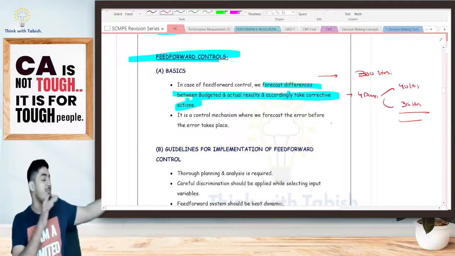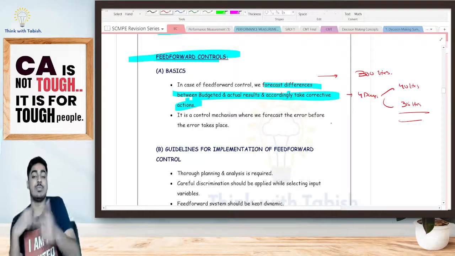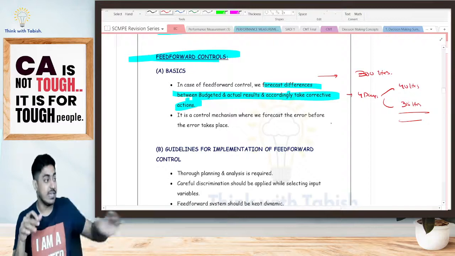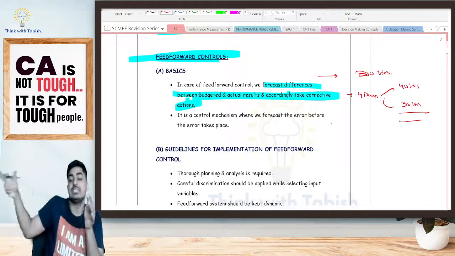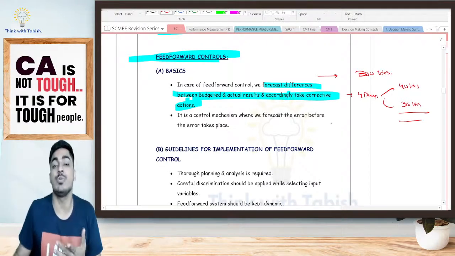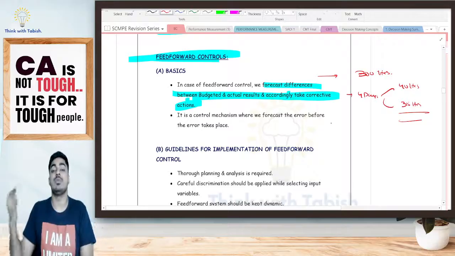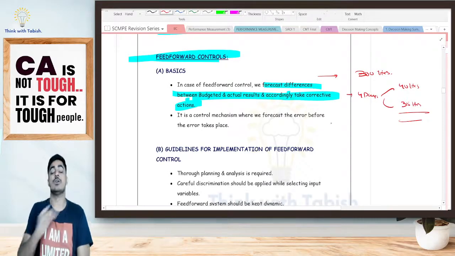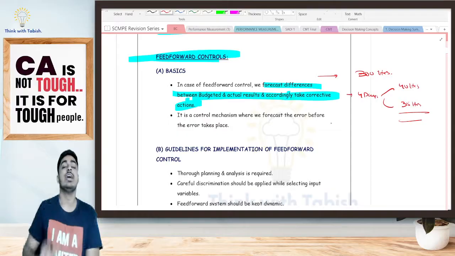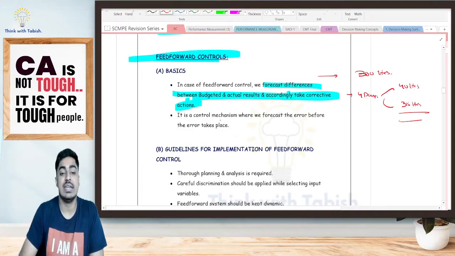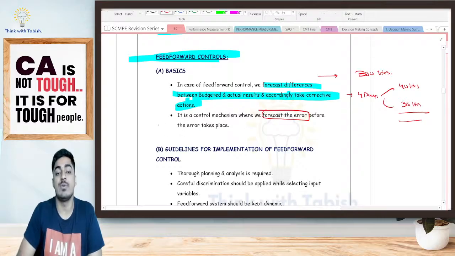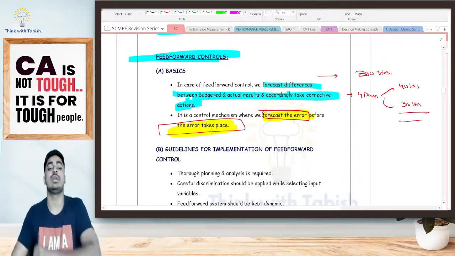So in feedback, I'm waiting till the end of the period. Based on this incident only, I'm taking corrective action. Here, now only I'm anticipating, I'm forecasting. If things happen this way, I will not be in a position to achieve my budget. I will not be in a position to finish the targets that I have set for myself. So based on that, now only I'm taking preventive actions. Is it clear? It is a control mechanism where we forecast the error even before the error takes place. I am forecasting the error even before it takes place.